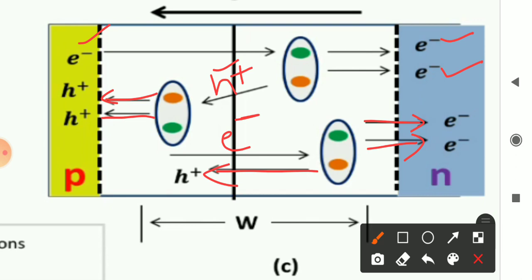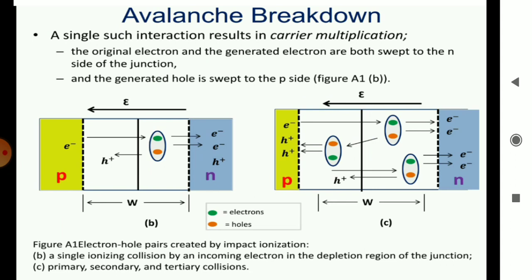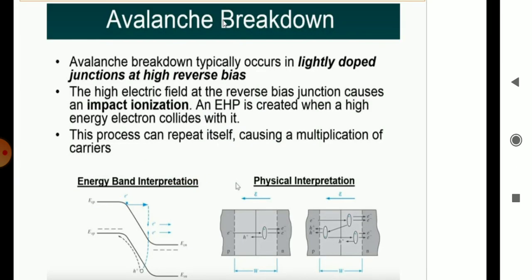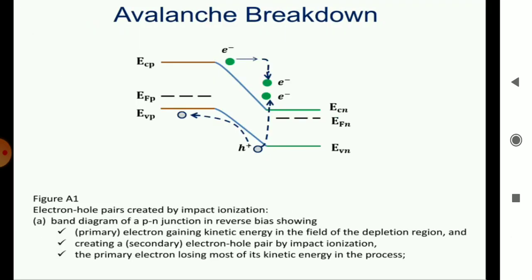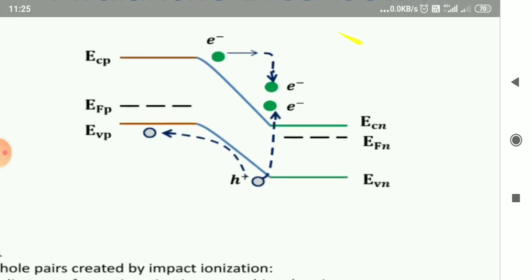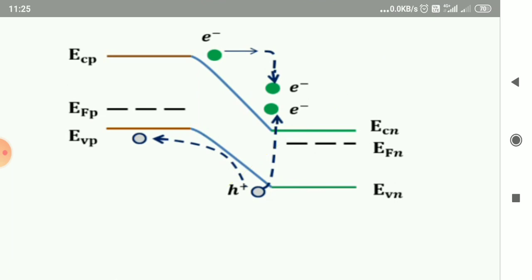So this collision continues, and because of this collision a very large current will start to flow in the p-n region. This collision we call impact ionization. This process can repeat itself, causing multiplication of carriers. That is explained with the help of an energy band graph.